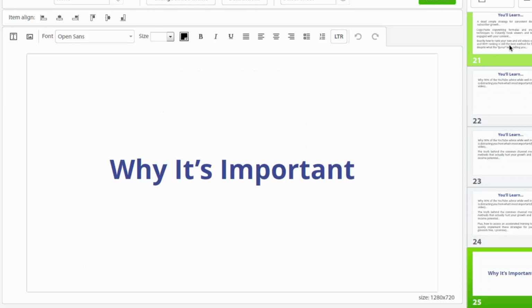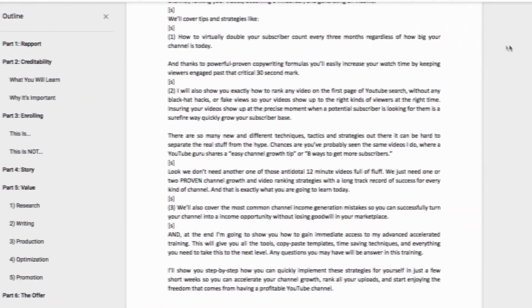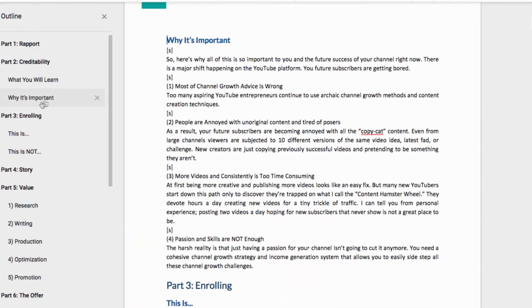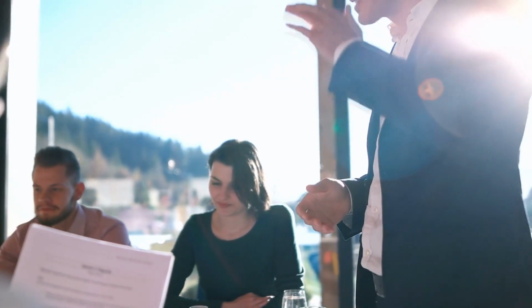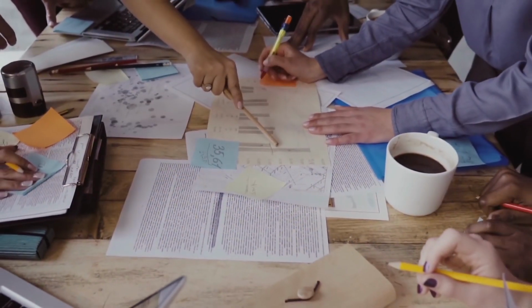Now we get into why this is important. So I'm going to go back over to my script here and why this is important. This is all part of credibility, because we're looking to build rapport and build ourselves up as you should really be listening to me, because we need people to believe that you can solve the problems and be helpful in whatever their situation is. So in the why this is important, this is where you can talk about things that are going on in the industry. You can talk about timing and opportunity. You can talk about your own results. You can talk about client results.